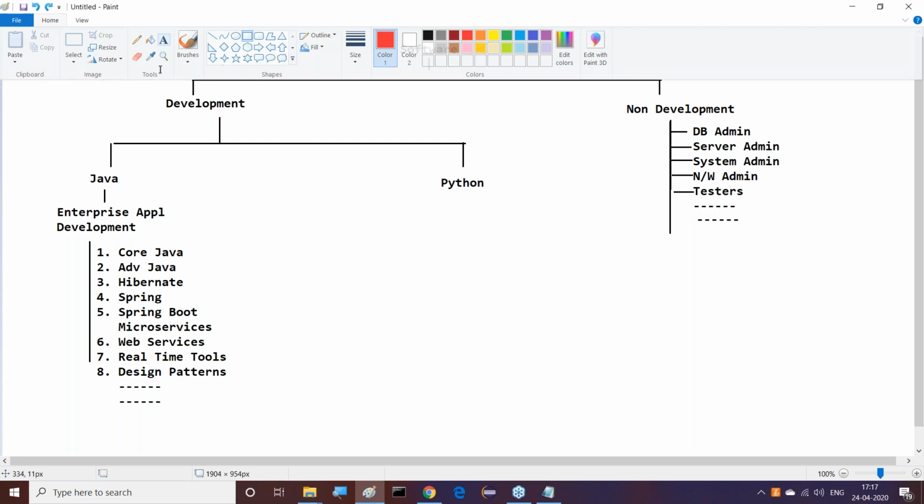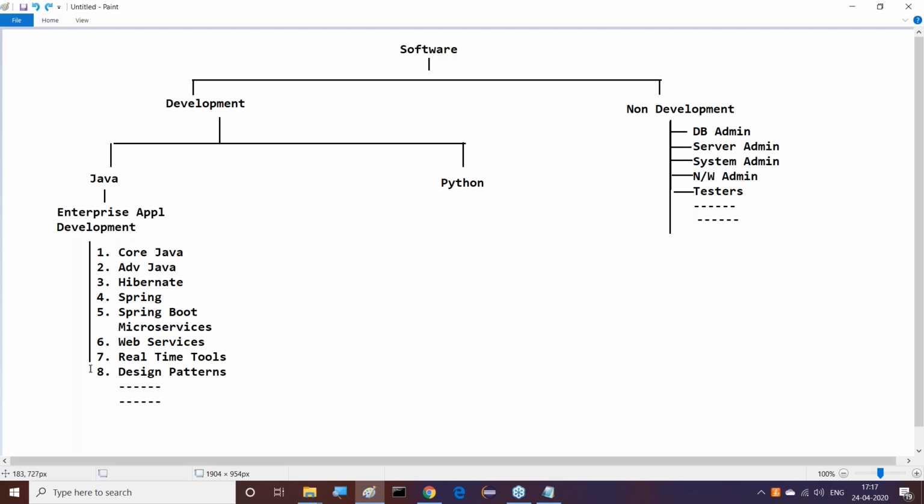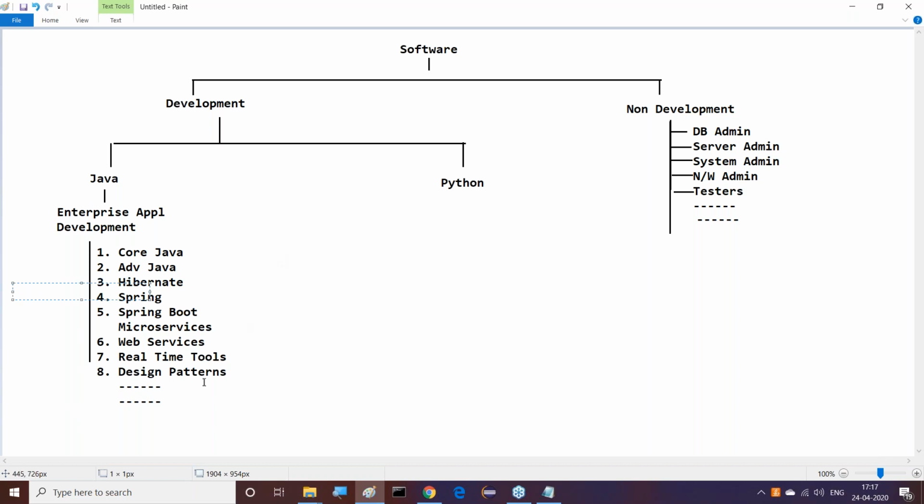Alright, so how much time will it take to complete this total part up to design patterns? How much time are we going to put in? Definitely to complete this total part, around 6 to 7 months of time is required, I'm telling you, with real-time tools and design patterns included. Minimum 7 months it will definitely take. It's mandatory to learn this Java side and enterprise application development. 6 to 7 months it will take at most.